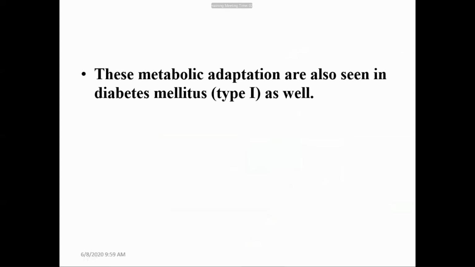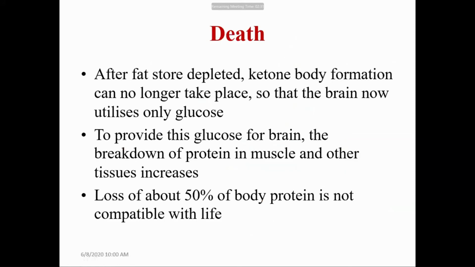So in type 1 diabetes mellitus, ketoacidosis is common. After the fat store is depleted, ketone body formation can no longer take place. As soon as the fat store is depleted, the synthesis of ketone bodies is also not possible. So the brain is again shifted to glucose as a source of energy, and this time the glucose is provided by gluconeogenesis, and the substrate for gluconeogenesis is the degradation of protein. So that is proteolysis.